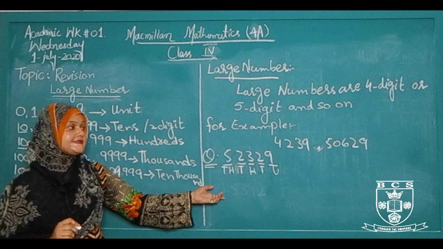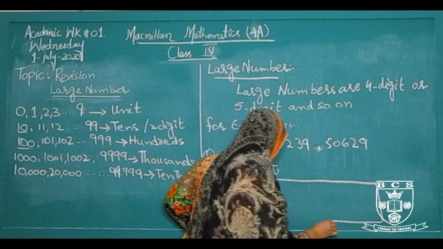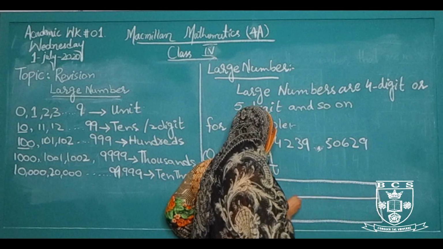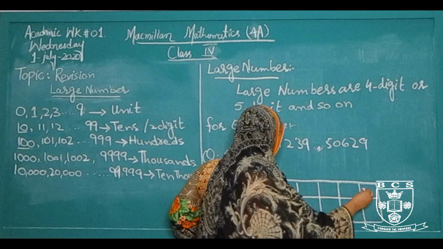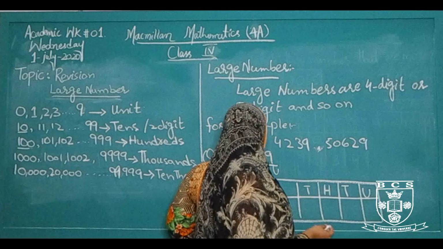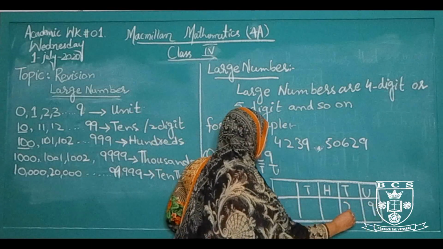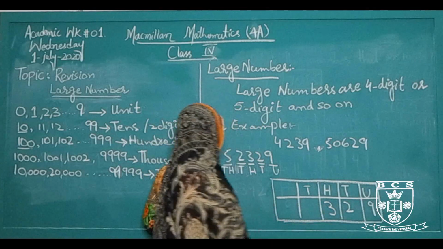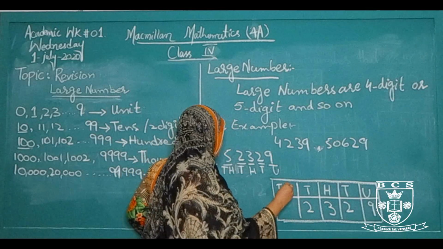We can also understand these numbers through these tables. First number is 9, that is unit. Second is 2, that is 10. Third is 3, this is 100. Fourth is 2, this is 1000. And the 5 is 10,000.